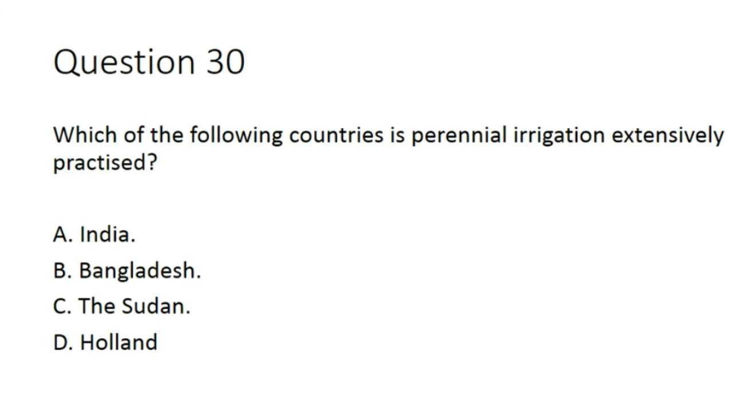30. In which of the following countries is perennial irrigation extensively practiced? A. India, B. Bangladesh, C. The Sudan, D. Holland. The Sudan is where perennial irrigation is extensively practiced.